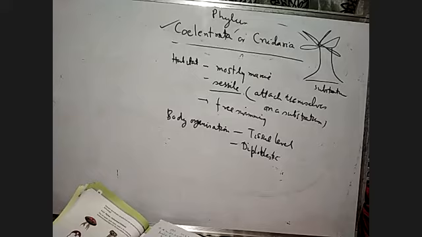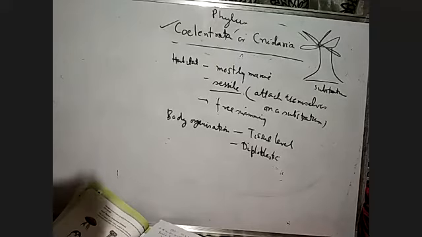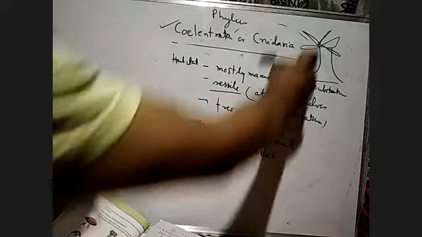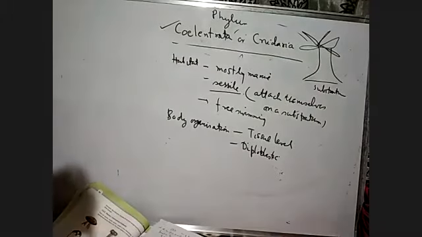Okay, and they have a mouth. Now suppose we go to the mouth in Coelenterata. You see, the mouth is called the hypostome.